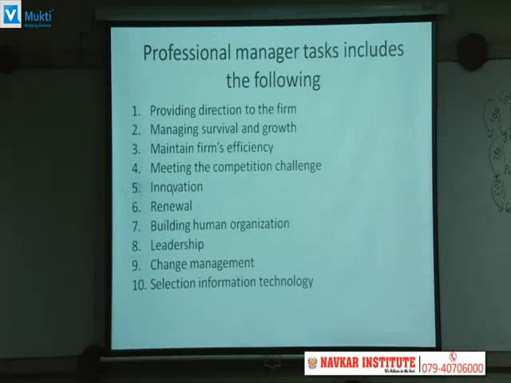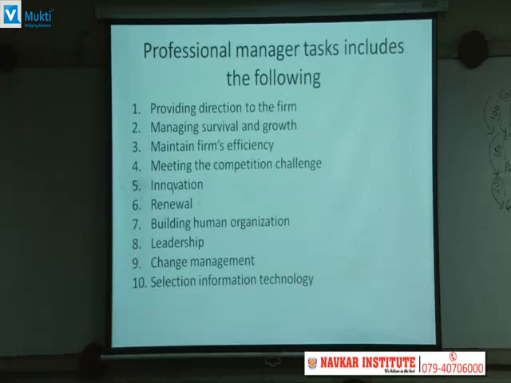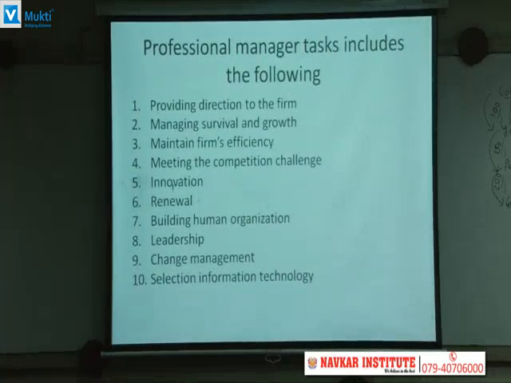So first, provide direction to the firm. The first task is envisioning goals, which is one of the tasks that should never be delegated. It is the ability to define overarching goals that serve to unify people and focus energies. It is about effectively declaring what's possible for the team to achieve and compelling them to accomplish more than they ever thought possible. Then managing survival and growth: ensure the survival of the firm in critical situations.